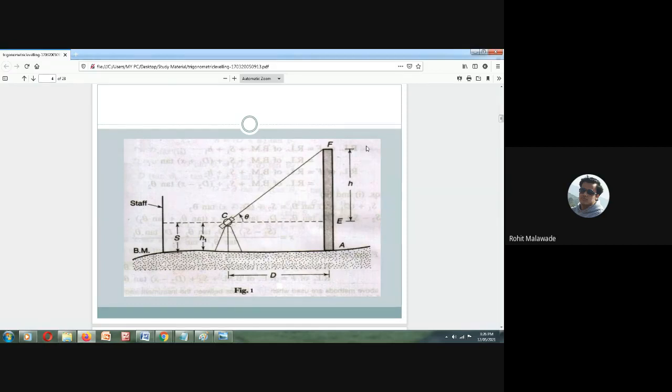Then how can we measure this H? H is equal to d tan theta. Now, if I want to measure this total height, H plus H1. Good, very good.